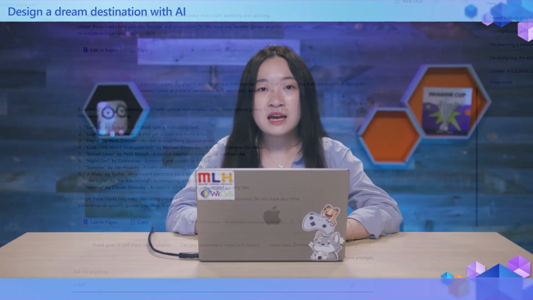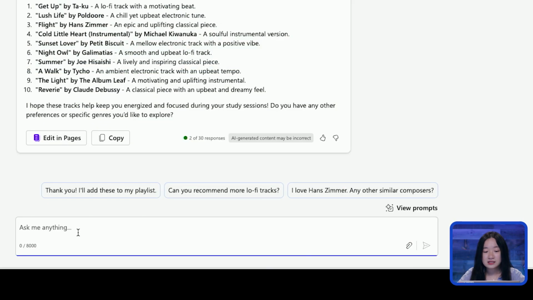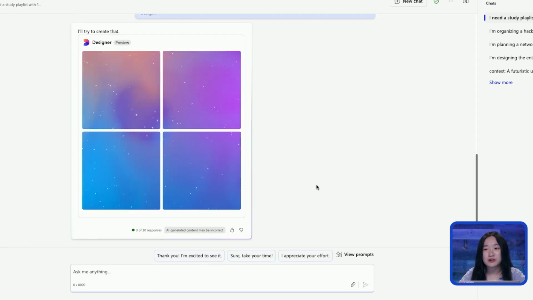Now that your playlist is ready, let's make it easy to share and visualize. If you want to listen to your curated playlist, you can find these tracks on platforms like Spotify, Apple Music, or YouTube, and you can also share the playlist with friends who need a study mood boost too. You might ask Copilot to create a playlist cover art that fits the vibe of your study session. For instance, we can ask Copilot, can you design a relaxing and minimalistic cover art for my study playlist, featuring calm colors and an abstract design?